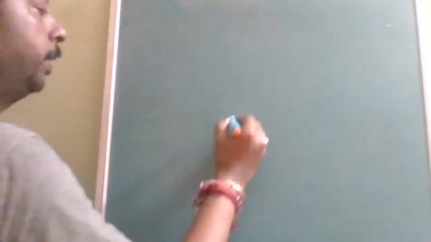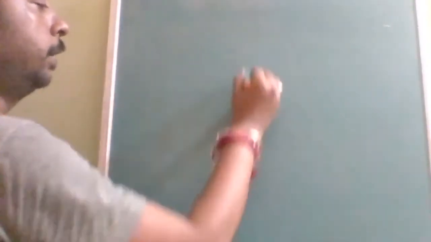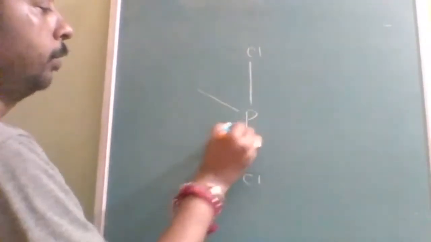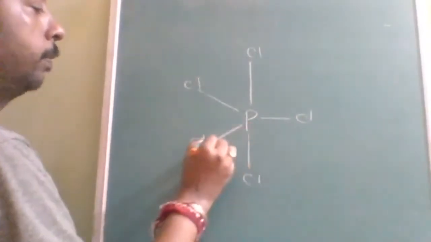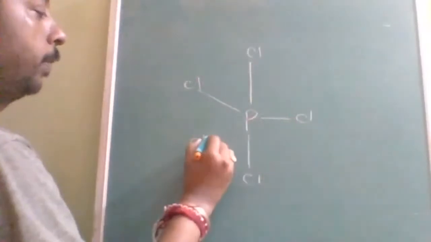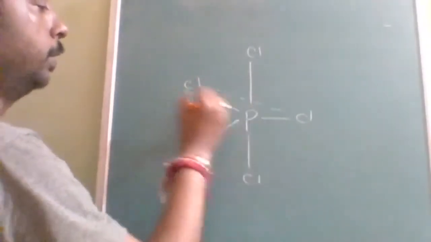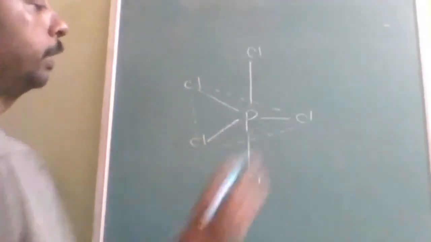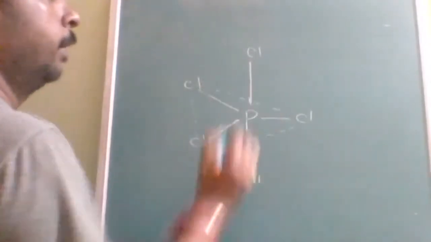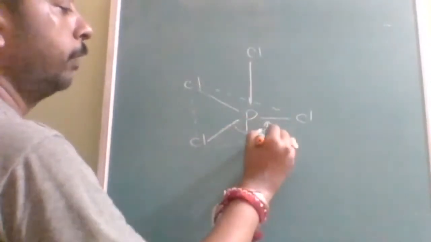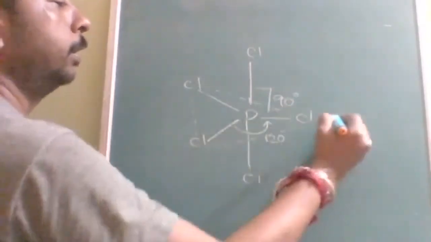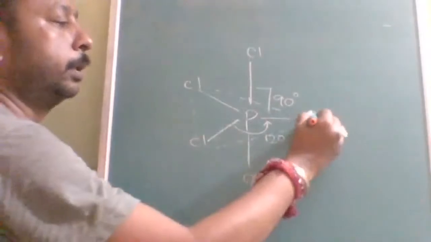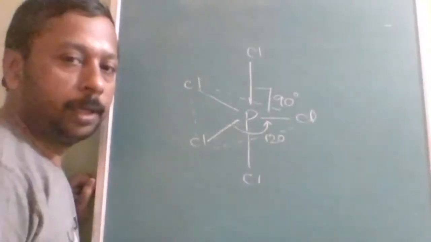In PCl5, see, two chlorines will be here, and three chlorines will be in the triangular plane. Is this clear? So this is PCl5. Now here the bond angle is how much? 120. But here the bond angle is how much? 90 degrees. There are two bond angles here.